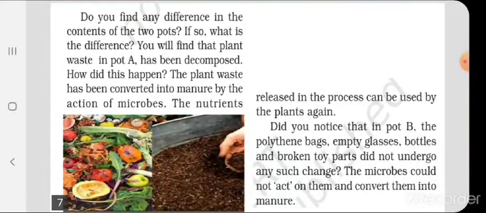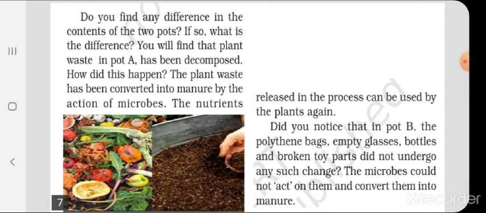Put the pots aside. Now we will leave it and observe these pots after 3 to 4 weeks. Do you find any difference in the contents of these two pots? If so, what is the difference?